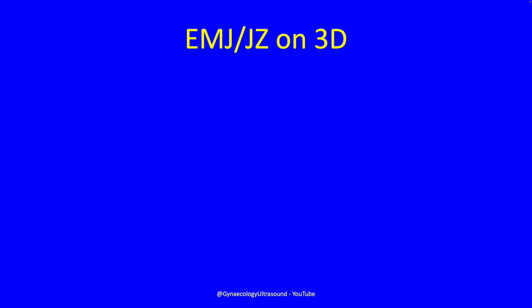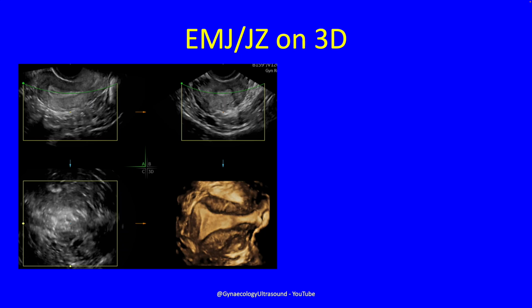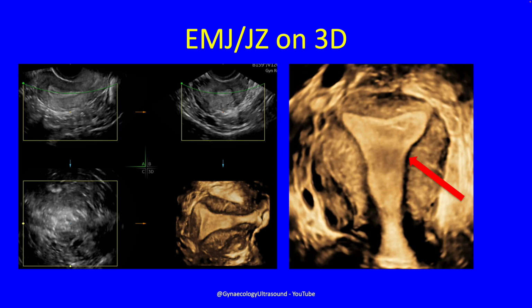So on 3D, you can look at the endomyometrial junction or the junctional zone in more detail, as I've done in this image where I've rendered the coronal view, and you can very nicely see the endomyometrial junction, which is this hypoechoic line. And it is irregularities in this that you look for to diagnose adenomyosis.